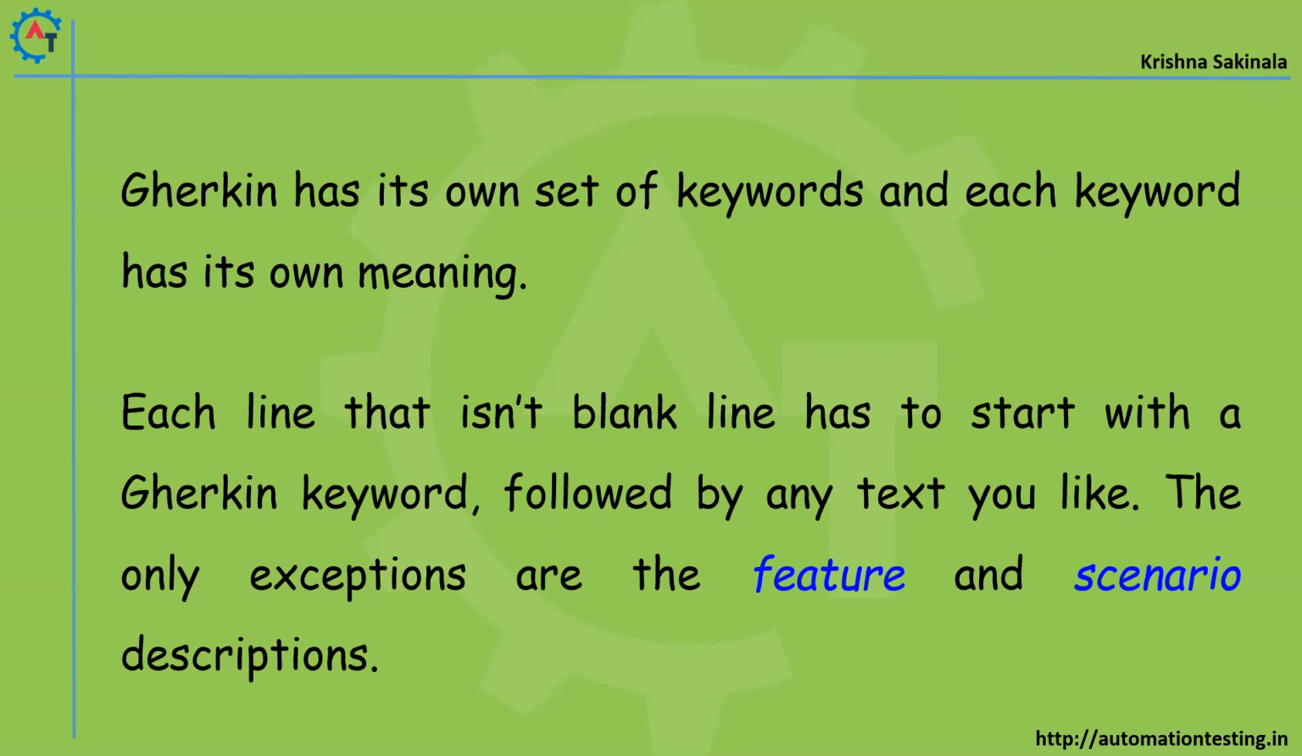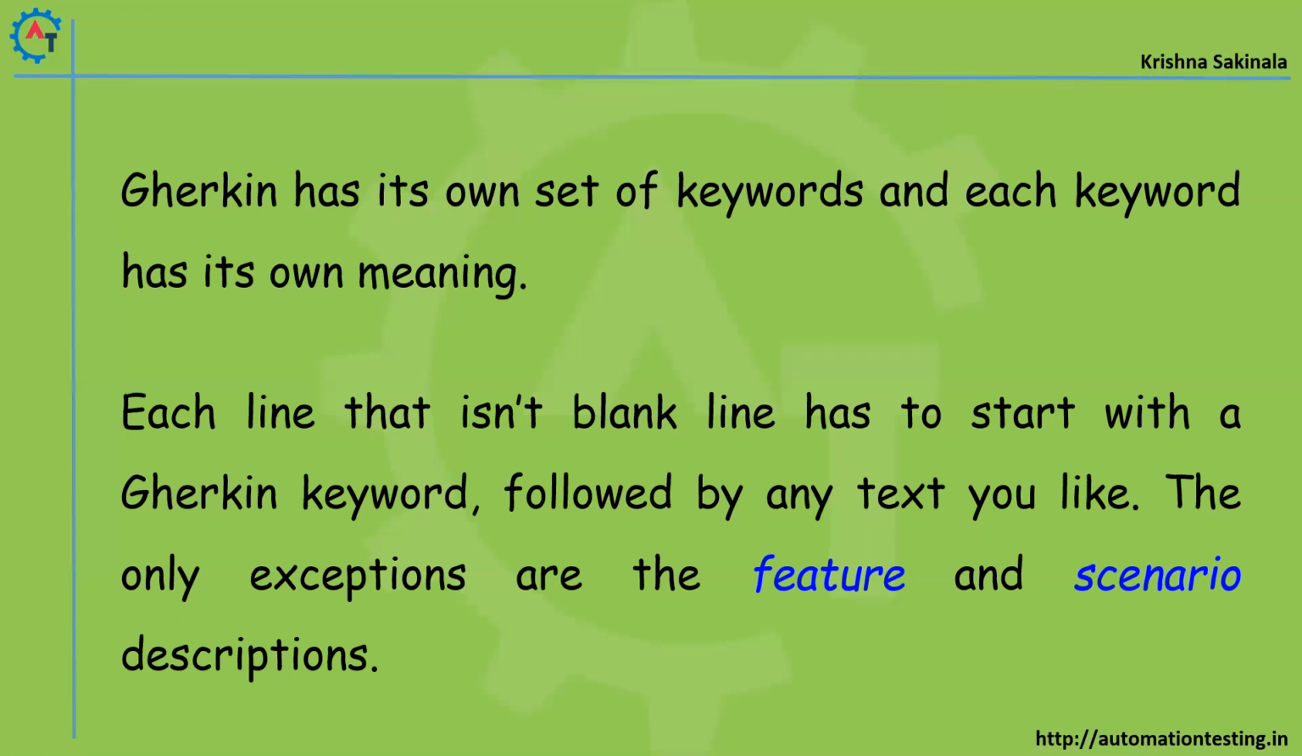The only exceptions are the feature and scenario descriptions. So there are a few exceptions. What is that? When you write a feature, it will be a short description, right? If you want to elaborate that short description, then you can write some description. That description will not have any predefined keywords. The same thing is applicable for scenario also. Apart from these, each and every line should have the predefined Gherkin keywords. Then only it looks like a feature file and Cucumber will understand.